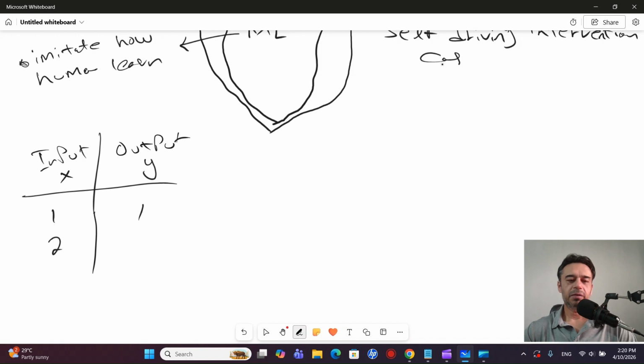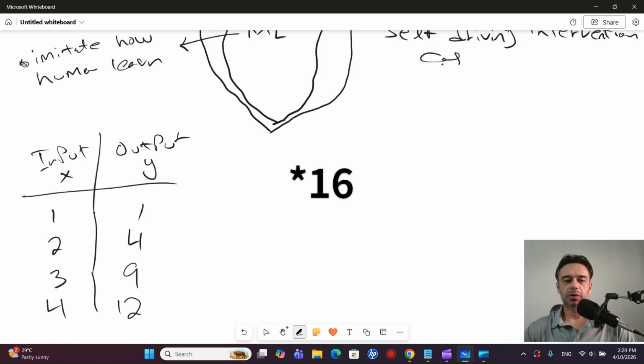If 2 is the input, 4 is the output; if 3 is the input, 9 is the output; and if 4 is the input, then 12 is the output. This is the data that we input into the machine learning.